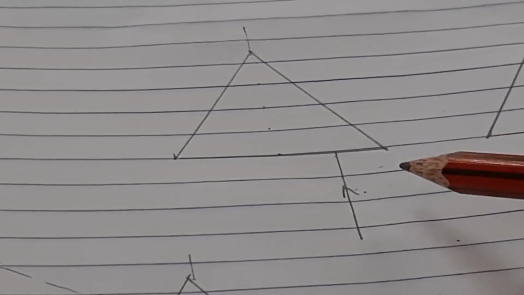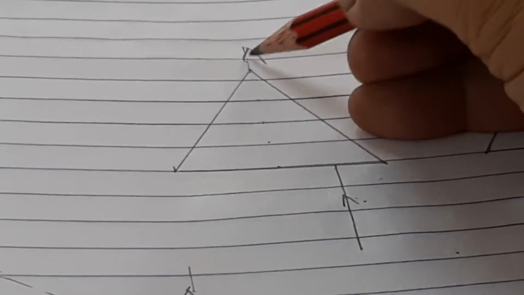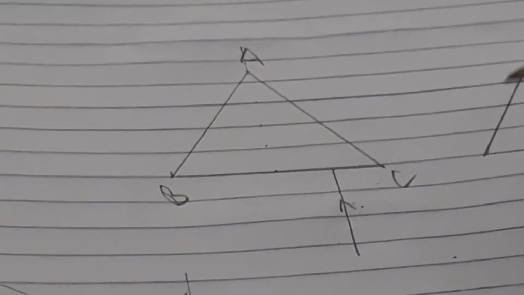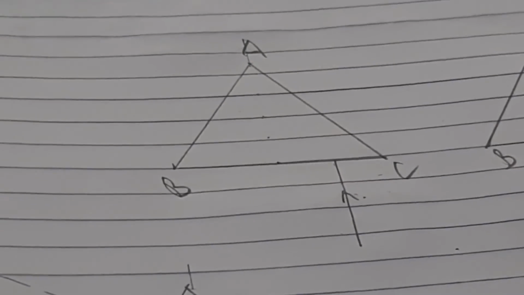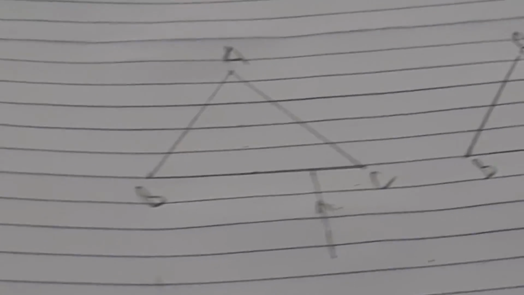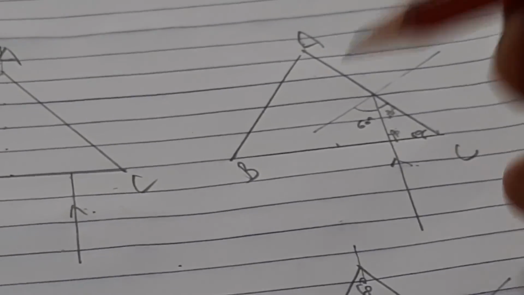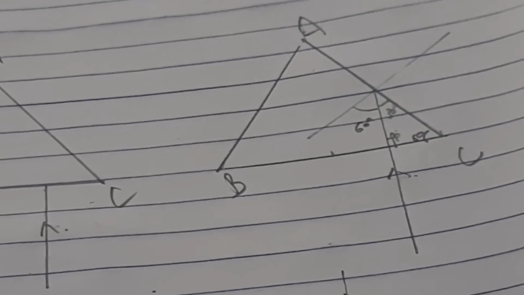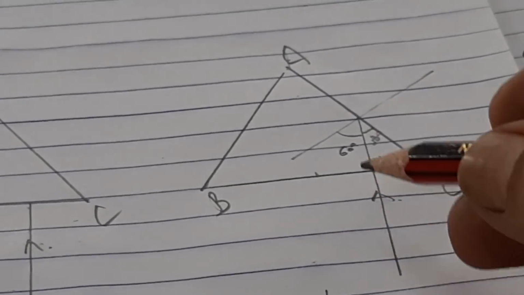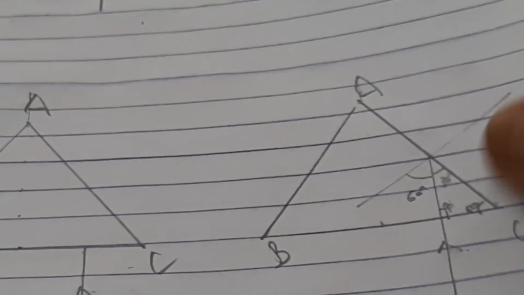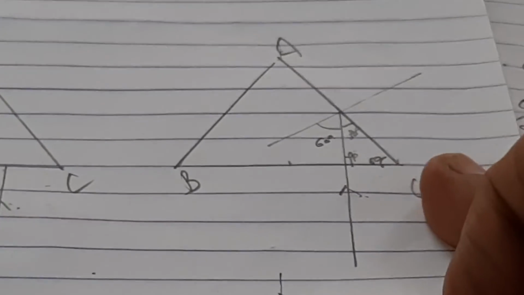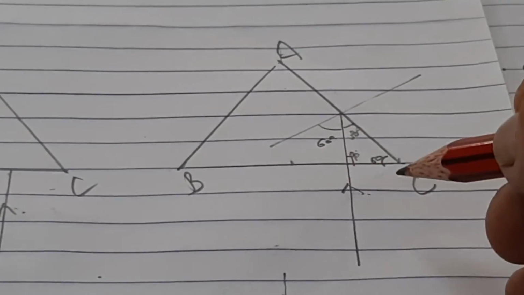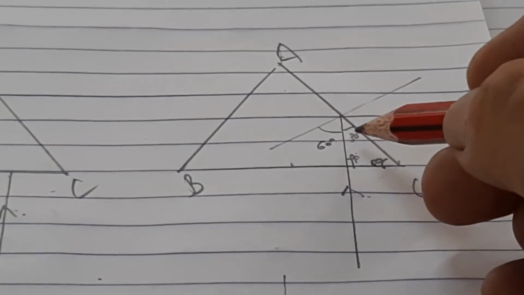Before this happens, again this is A, this is B, and this is C. The normal is going in this way. See that when the normal reaches here, the angle is 60 degrees, so this will come 30 degrees.